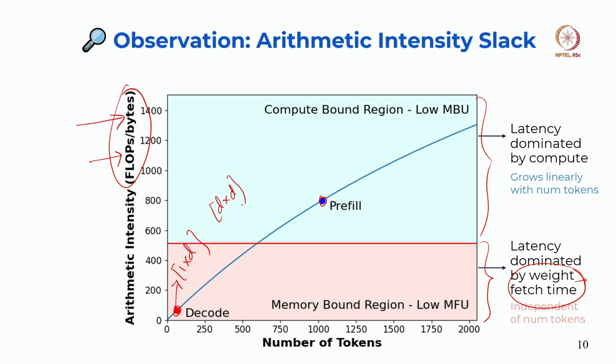So, if we see this arithmetic intensity versus number of tokens curve, prefill comes in the upper half of the curve and decode comes in the lower half of the curve. So, that is another observation, that we have an arithmetic intensity slack.